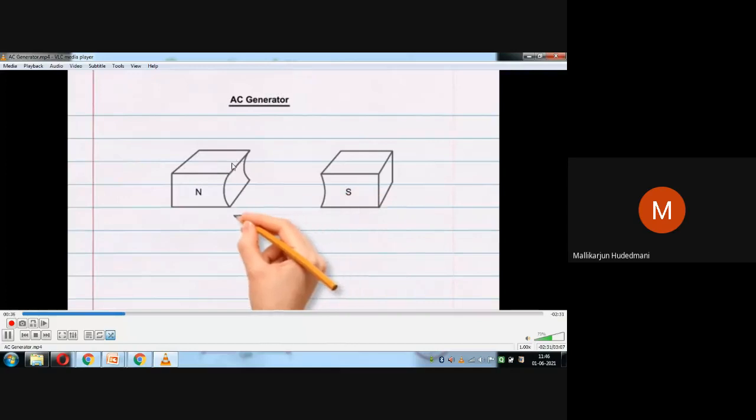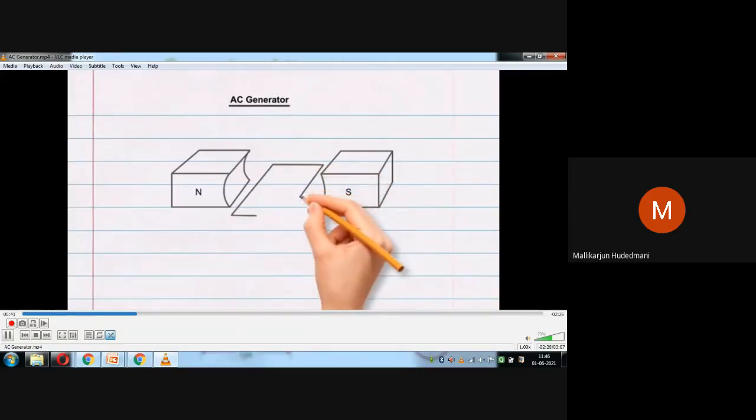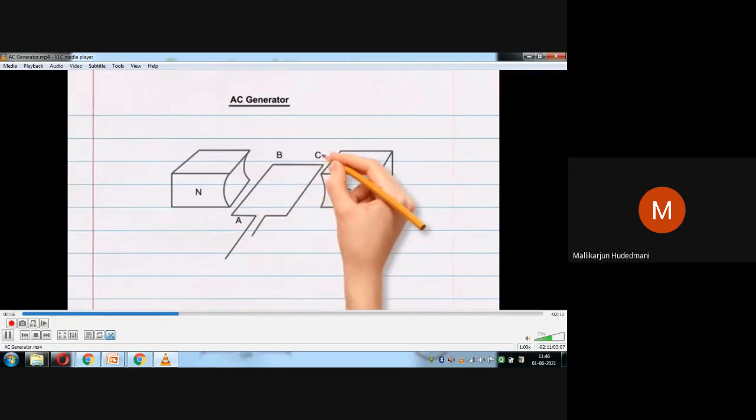It means you should have a pair of magnetic poles, and a rectangular frame of conducting material, whose edges are taken for the end connections. So let there be A, B, C, D labeled.